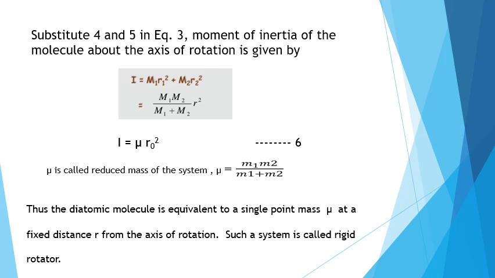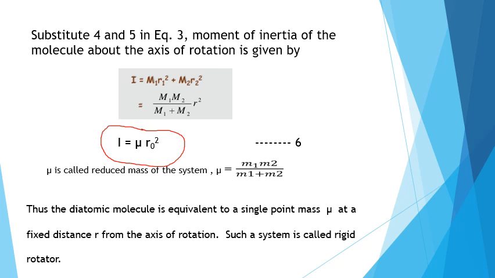By substituting 4 and 5 in equation 3, the moment of inertia of the molecule about the axis of rotation is given by I equal to m1 R1 square plus m2 R2 square equal to m1 m2 by m1 plus m2 R0 square. So finally we are getting I equal to mu R0 square, which defines the moment of inertia in terms of atomic masses and bond length.